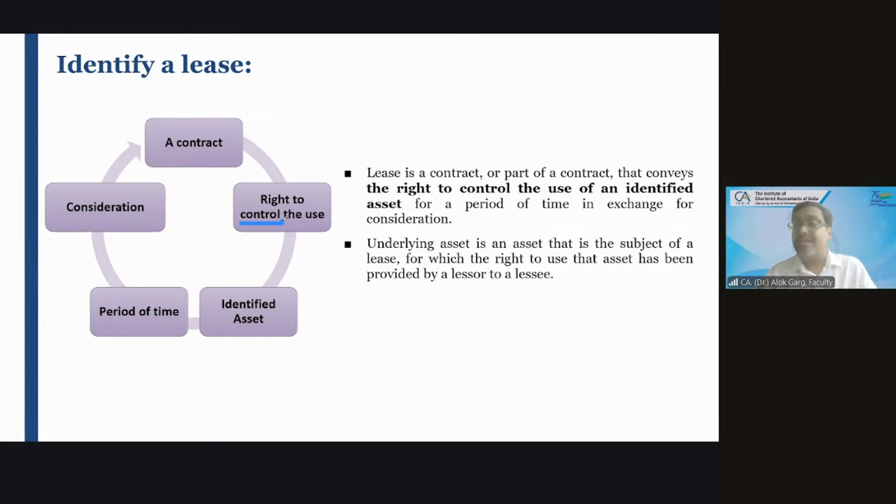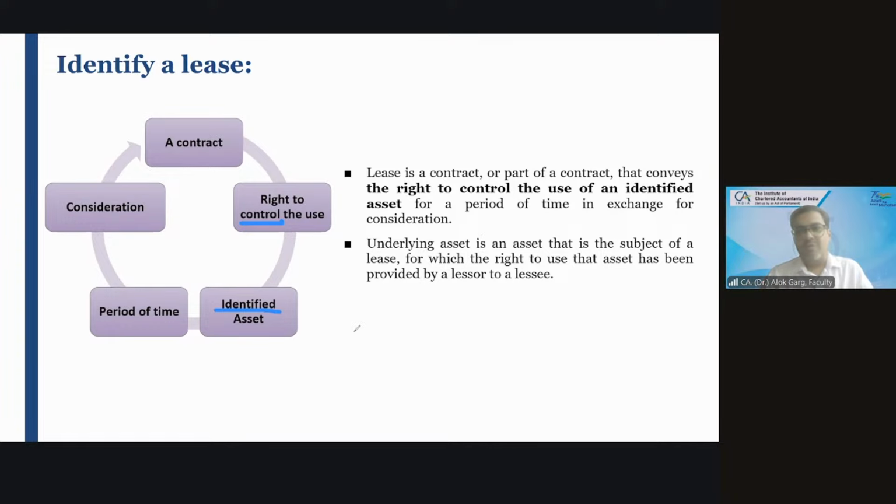Instead of saying a right to use, it says the right to control the use. And instead of saying an asset, it says an identified asset.